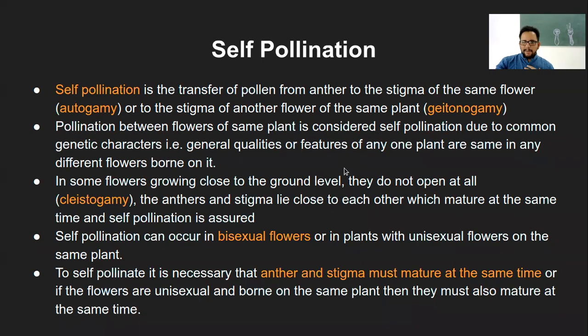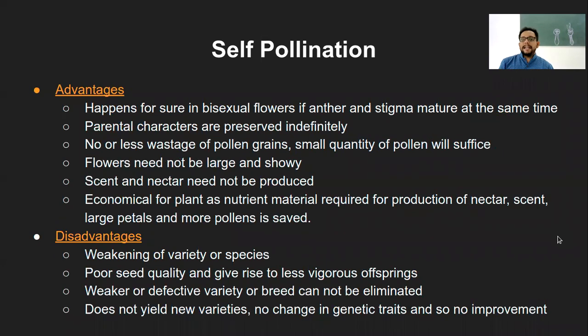Now, coming to the advantages and disadvantages of self-pollination. Self-pollination happens for sure in a bisexual flower if the anther and stigma mature at the same time. That is the advantage, because if they are maturing at the same time, there is a higher chance that they will pollinate itself, and that way fertilization can happen later. Parental characteristics are preserved indefinitely.